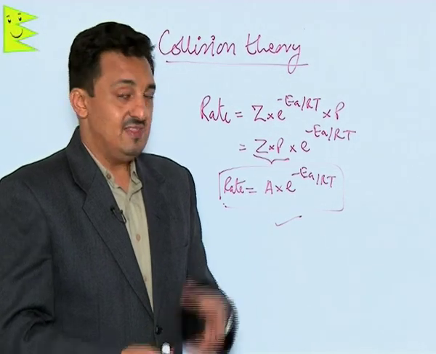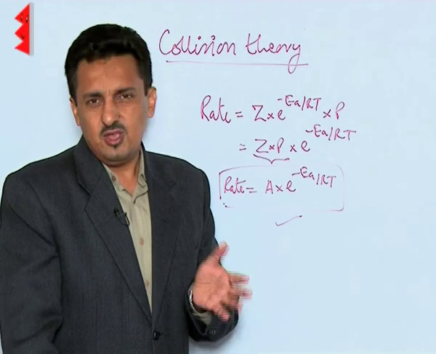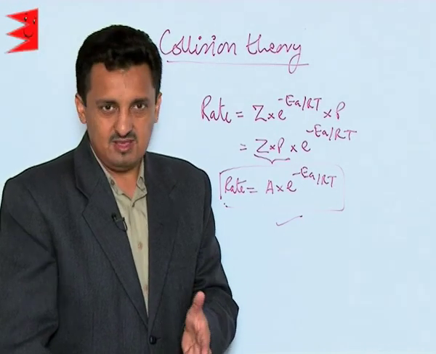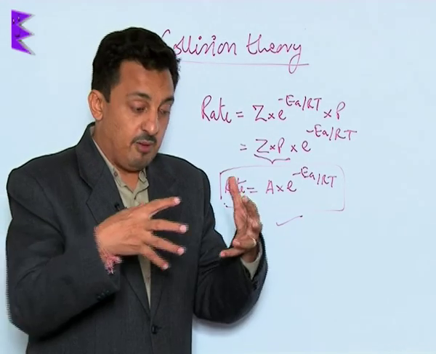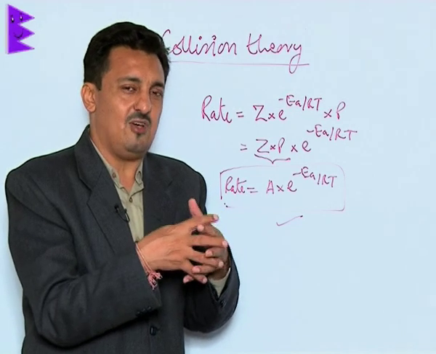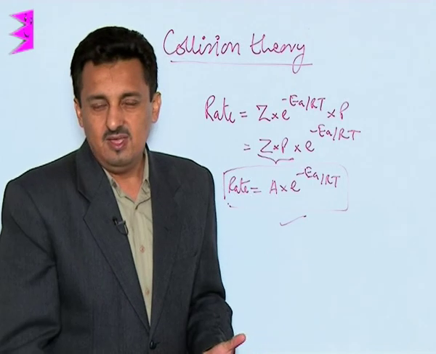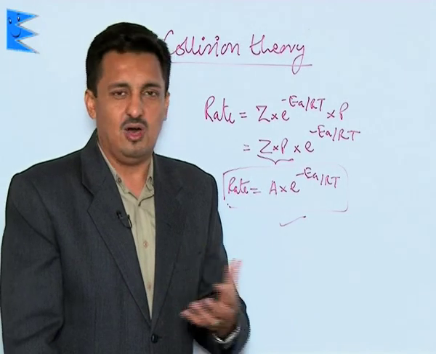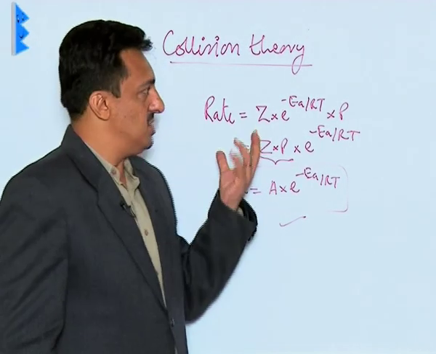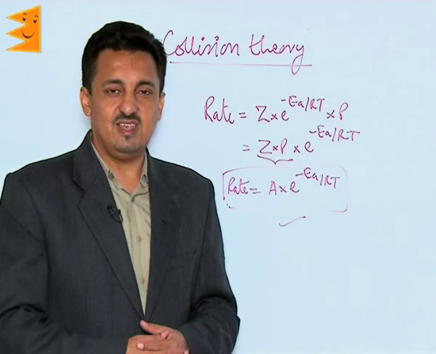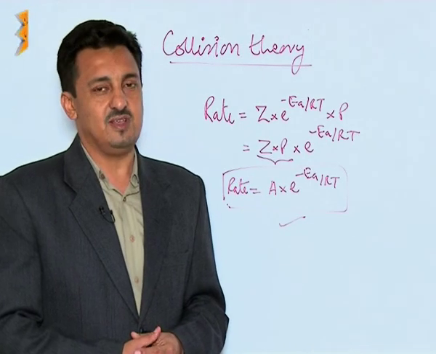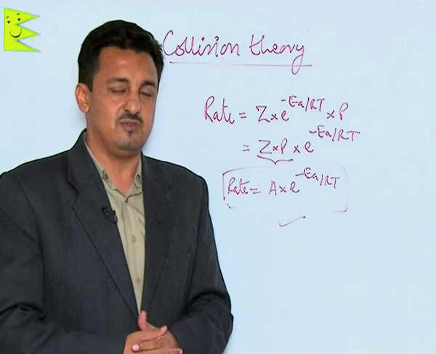This is how we can explain how the reaction takes place, and that is why reactions of order 3 or more than 3 are very rare. The reason is that the probability of 3 or more reactants colliding together to form the product is very low. That is why such reactions are either very slow or very rare. So this is how collision theory explains the rate of the reaction and the factors on which it depends.